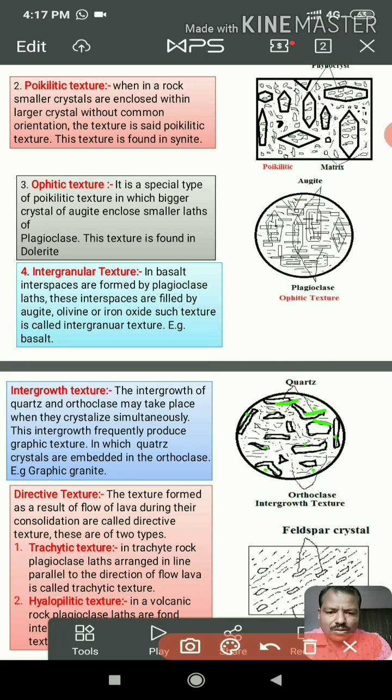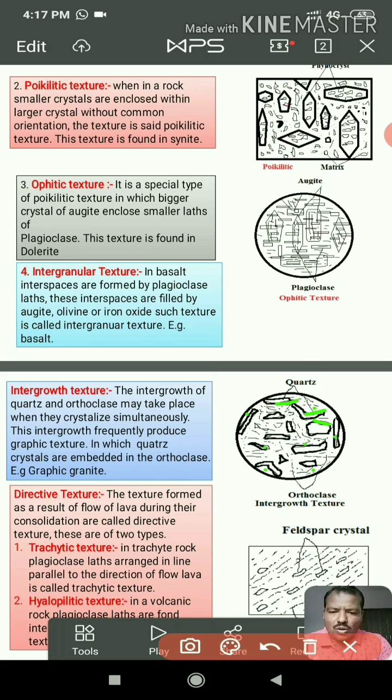All these minerals are embedded within each other, one wedge-shaped crystal in another. Such an arrangement within the rock mass is called an intergrowth texture.